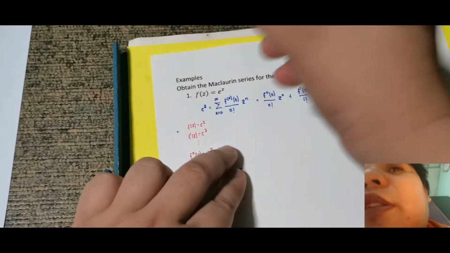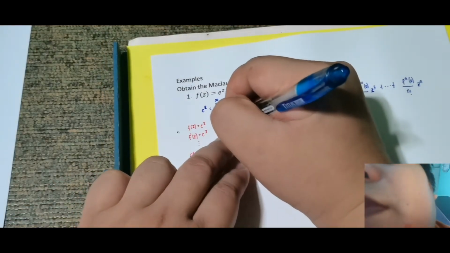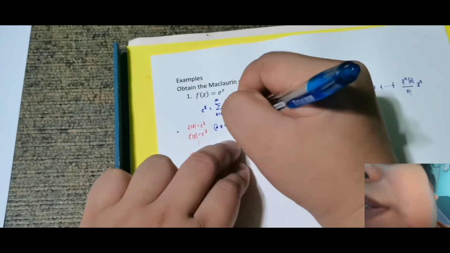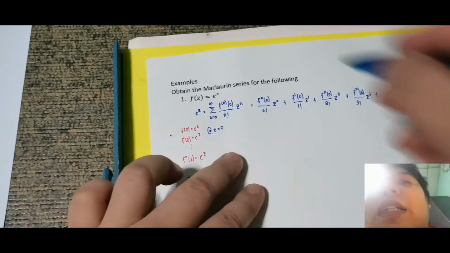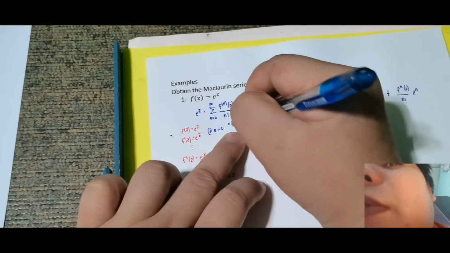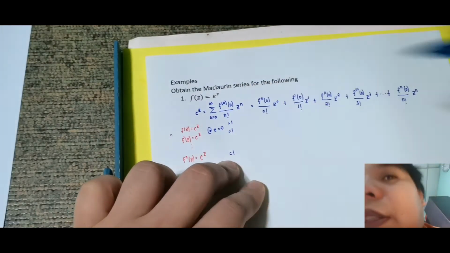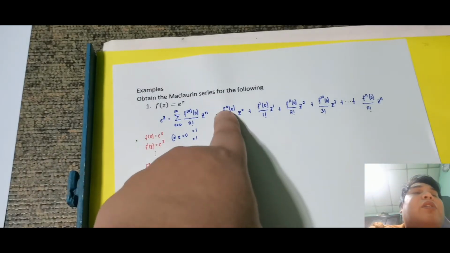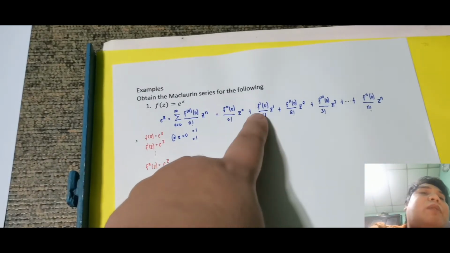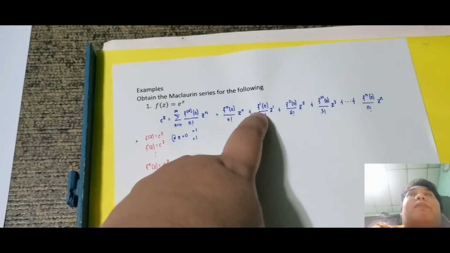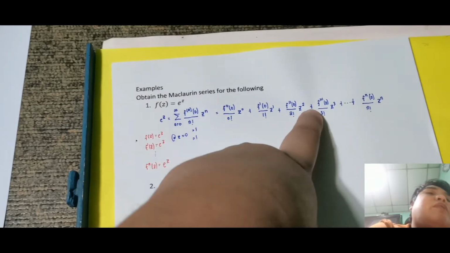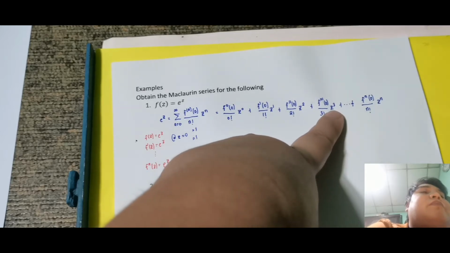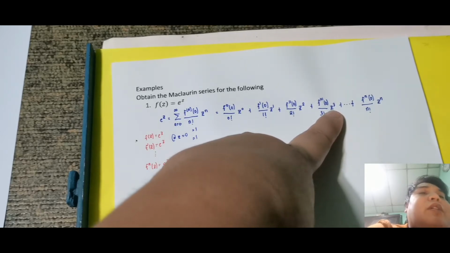Ang gagawin natin sunod, at z is equal to 0, ang lahat ng sagot dyan, e raised to 0, ang lahat ng sagot dyan is equal to 1, 1, and 1. So basically, lahat ng f of 0, f first derivative of f at 0, second derivative of f at 0, third derivative of f at 0, and nth derivative of f at 0 is always equal to 1. So meaning mawawala sa lahat, disregarded.